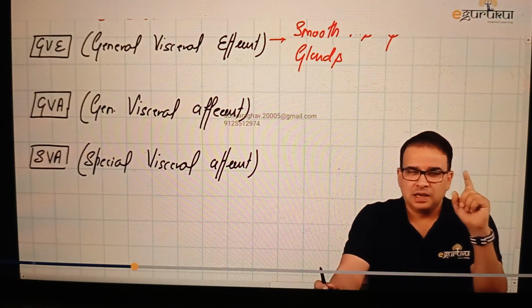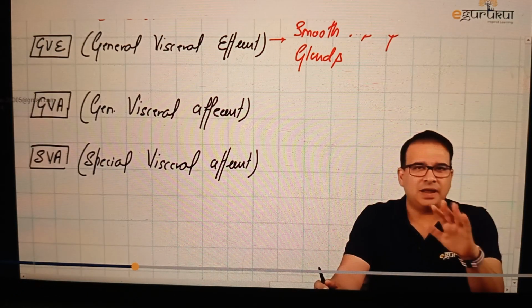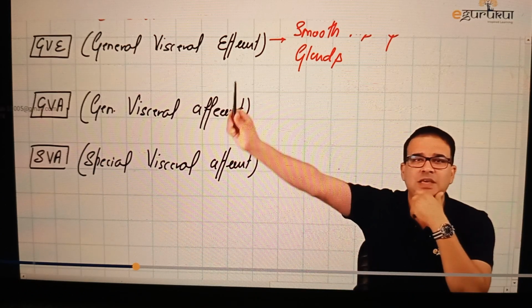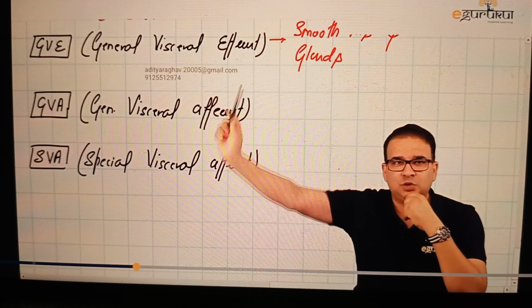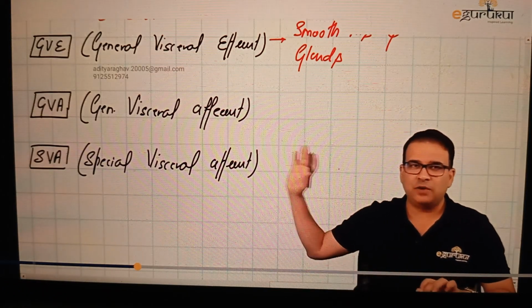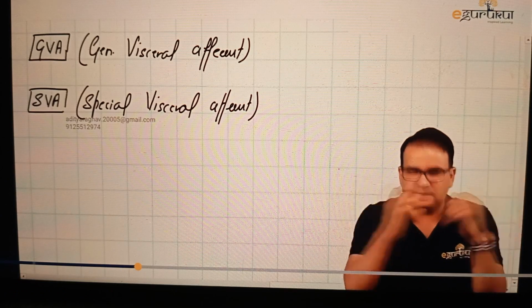Now, please listen to this very carefully, guys. First of all, whenever you're looking at the afferent and efferent column, never ever compare them. If you compare the afferent and efferent column, you will always end up with the wrong answer. Because I said GVE means supplying the smooth muscles and gland. So GVA doesn't mean you're carrying the sensation from the smooth muscles and gland. No, not necessarily. So when you're looking at the afferent column, forget about the efferent column completely. Just don't even think that the efferent column exists.